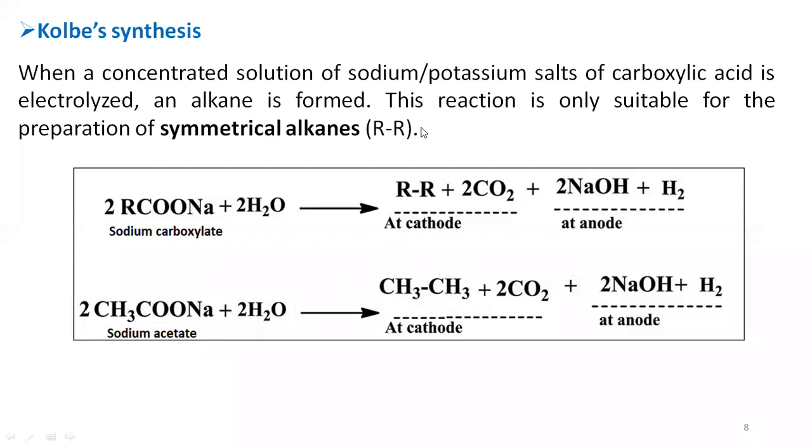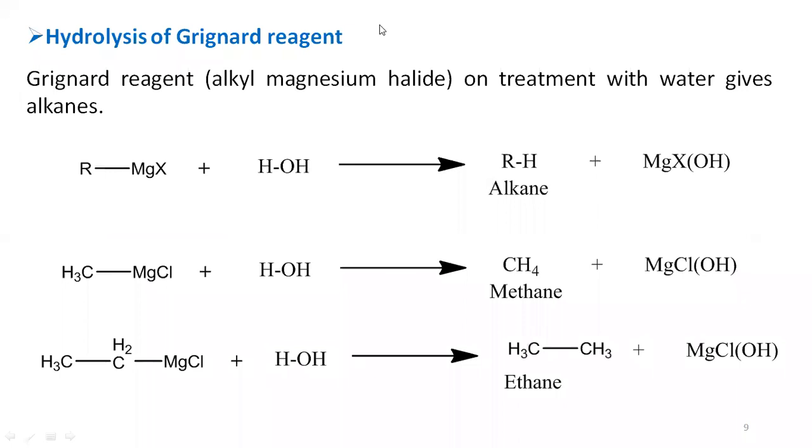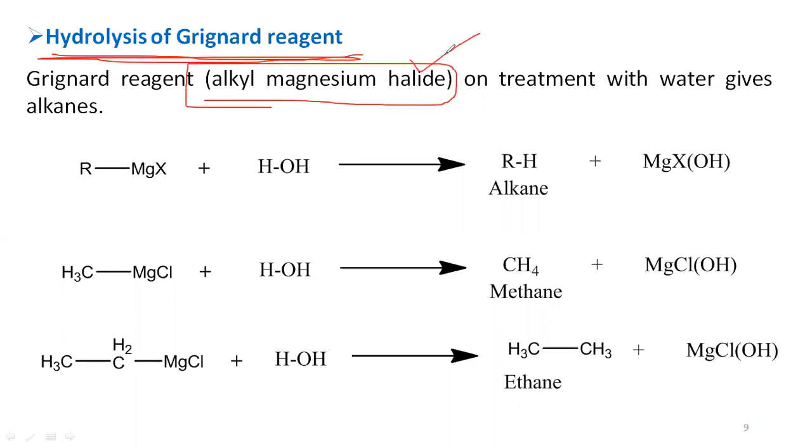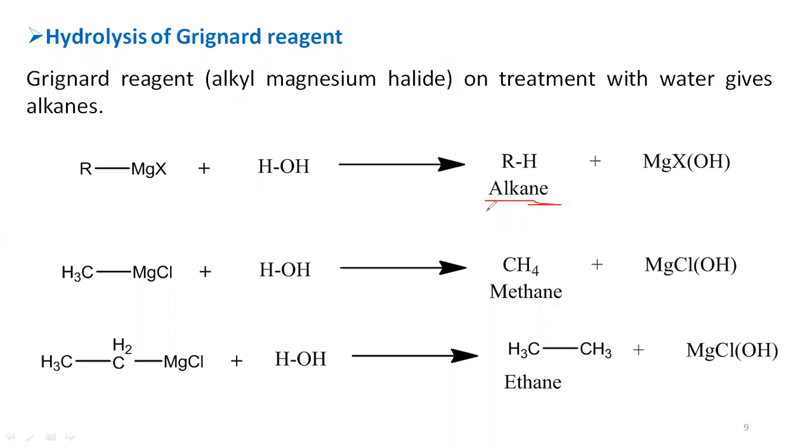Next method, hydrolysis of Grignard reagent. I think most of you know that Grignard reagent is nothing but alkyl magnesium halide. The alkyl magnesium halide, that is nothing but Grignard reagent, on hydrolysis, that means treatment with water, leads to produce the alkanes.